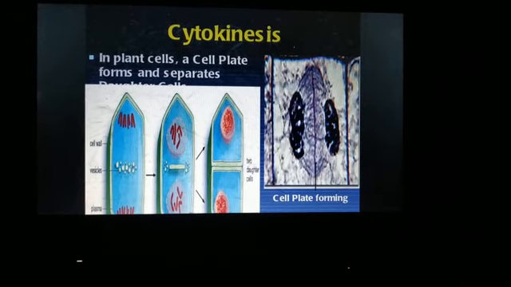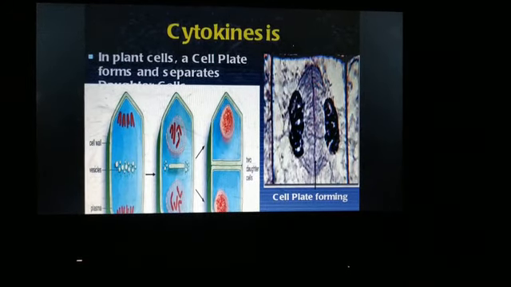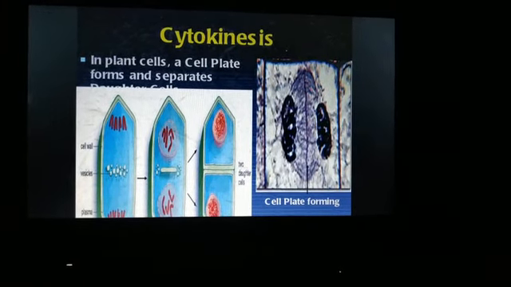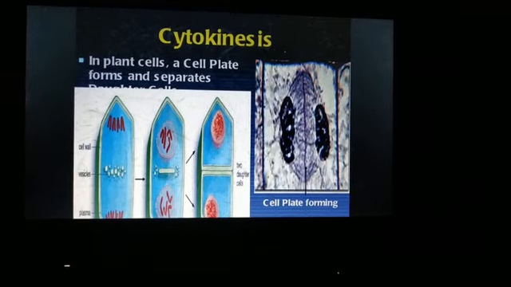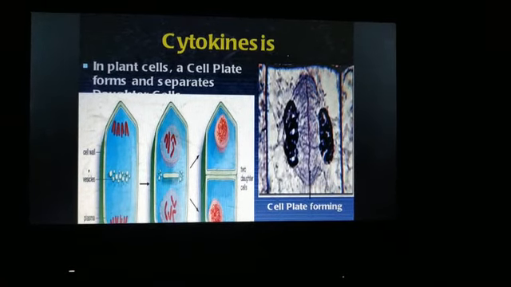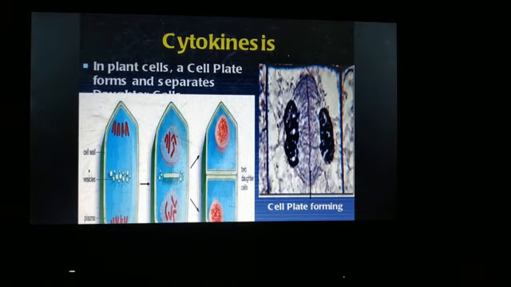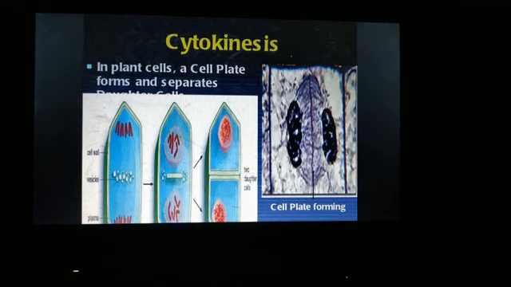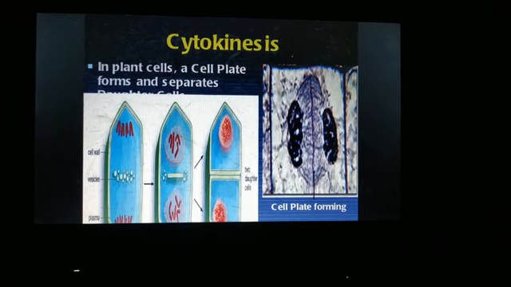So in animals, we have seen that a cleavage furrow is formed, and in a plant cell, a cell plate is formed. In both cases, we get two daughter cells. So at the end of mitosis, we got two daughter cells with identical copies of their parents' genetic material. Here you need to remember the different phases of mitosis and what specific changes take place in each phase. And here our mitosis is completed.